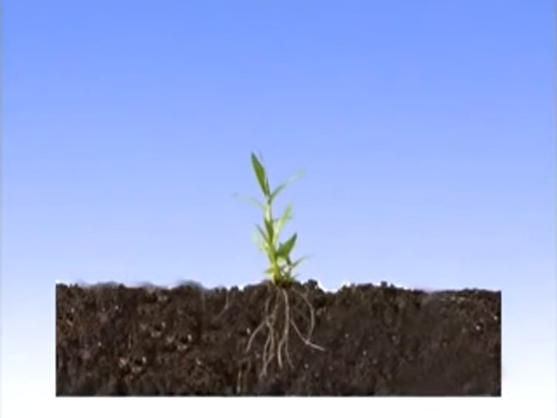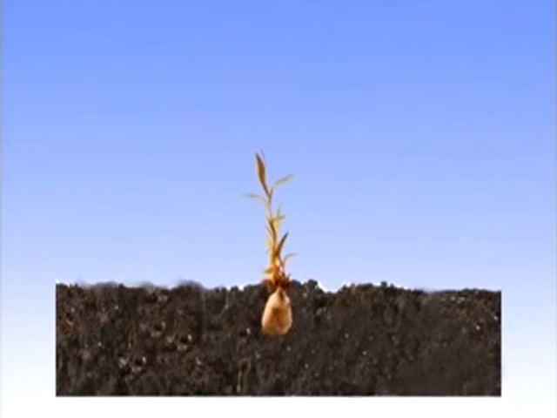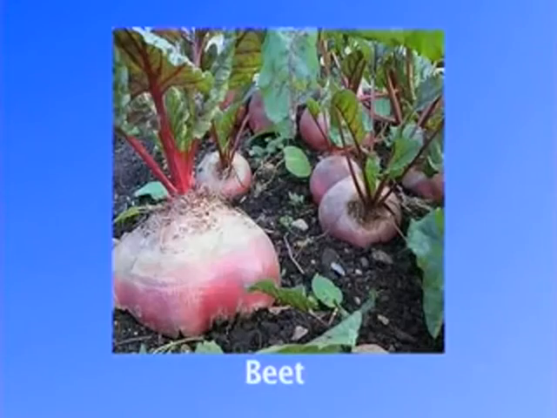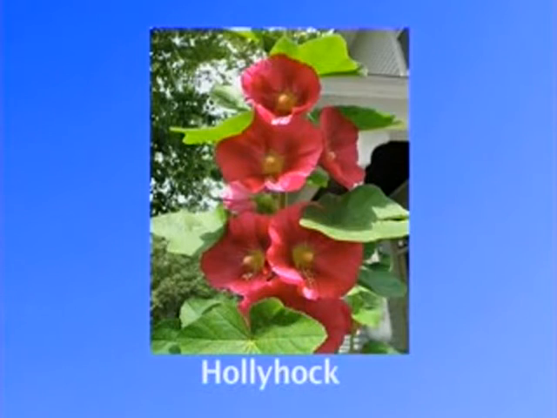In the next spring or summer, the plant produces flowers and then develops seeds. Once the seeds are ripe, the whole plant dies, leaving the seeds to carry on the next generation. The common biennials are carrot, onion, beet, hollyhock, etc.